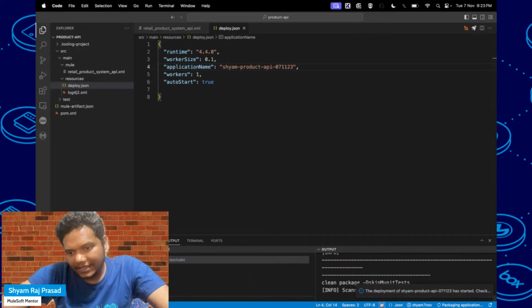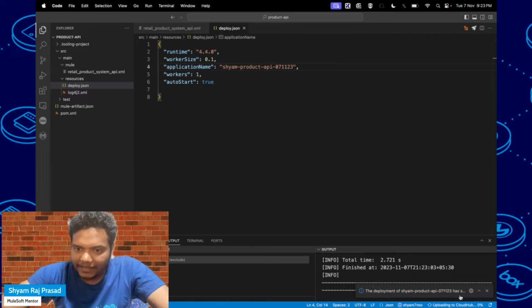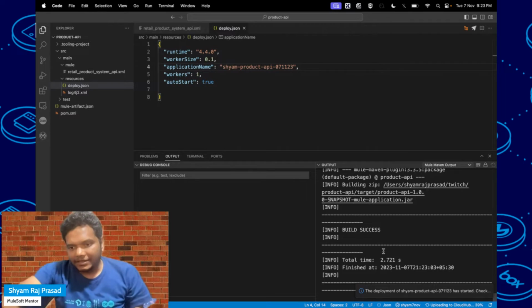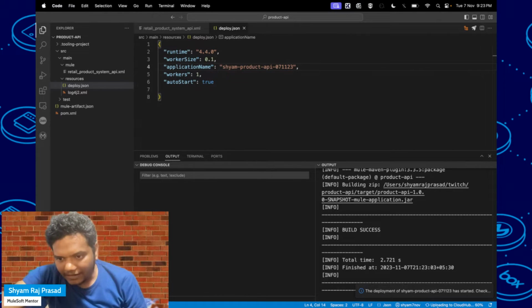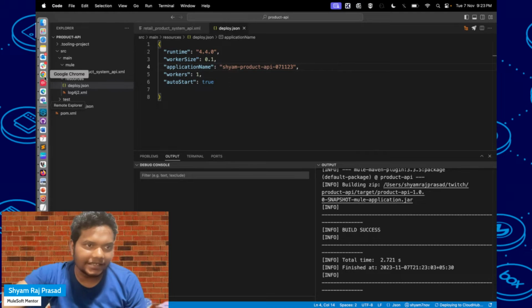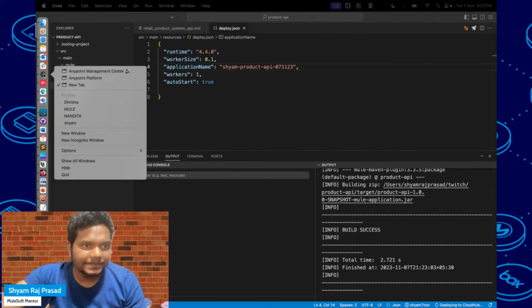Here you can see the deployment of this application has started. Let's wait for some time. Here you can see the uploading to CloudHub. The jar is built and that will be uploaded to that account. I think that is done. Maybe we can verify there.